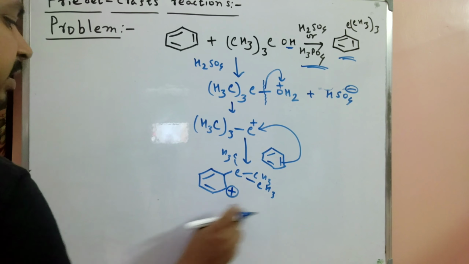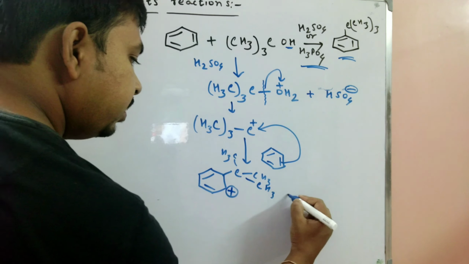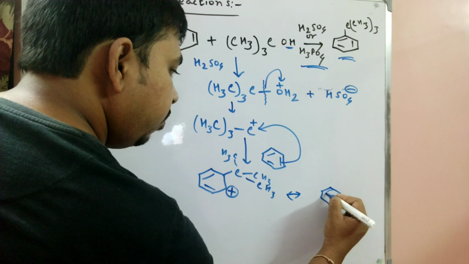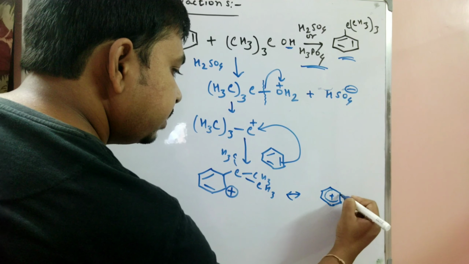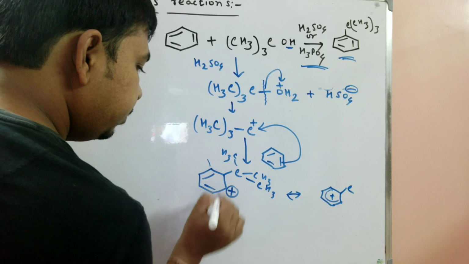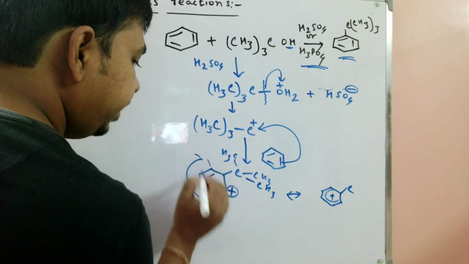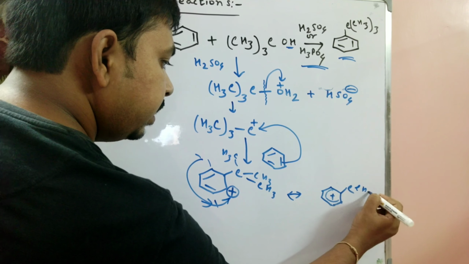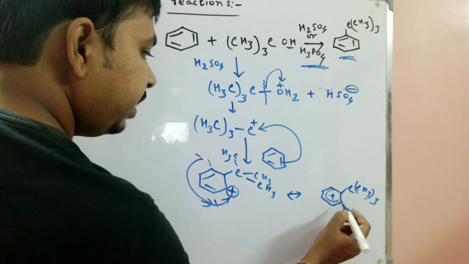So we also discussed this in our previous reaction. This Wheland intermediate is stable, as the plus charge is totally shifted from this carbon to this carbon atom. Here the three CH3 groups are present.